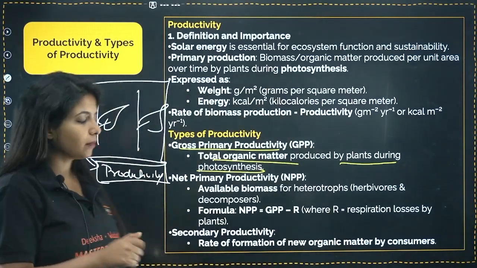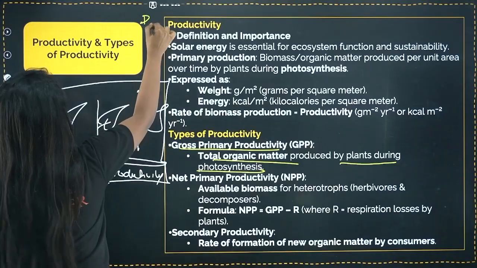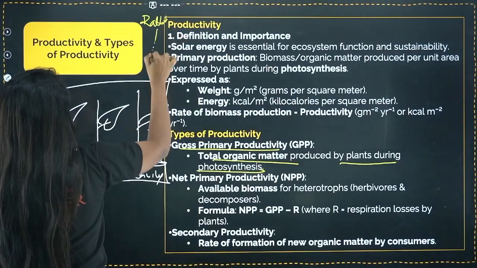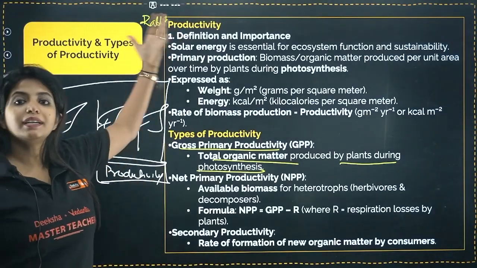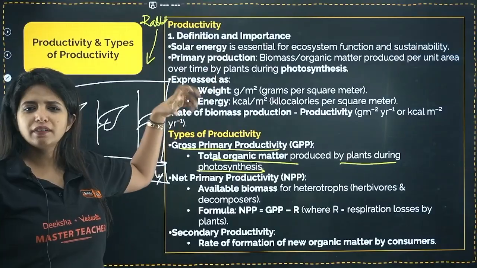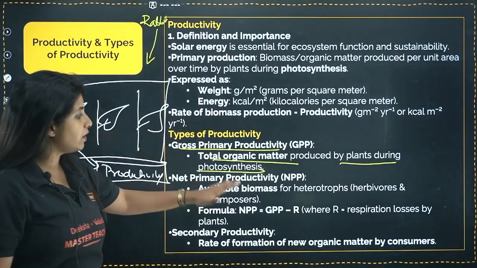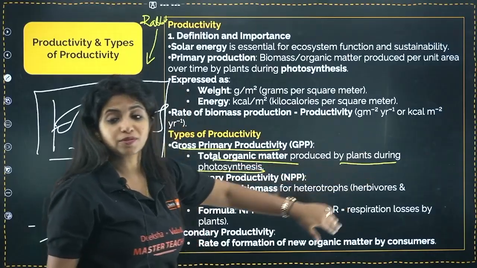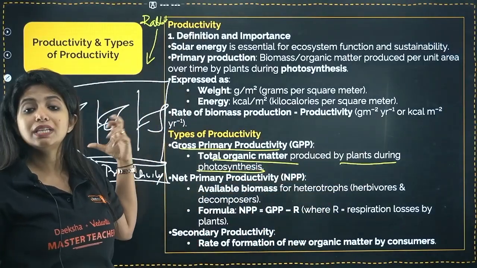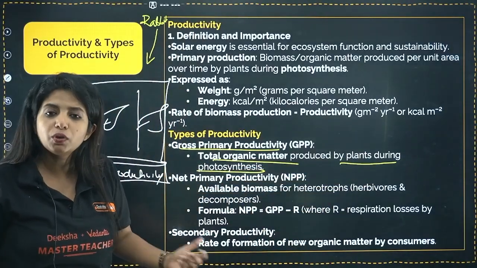So if I talk about the rabbit which is going to eat the plants, how much productivity will it get? That is net primary productivity, the available biomass for the heterotrophs, that is, the other organisms that eat the autotrophs.